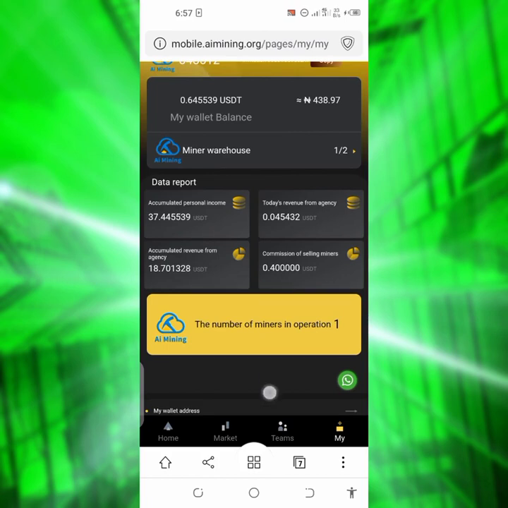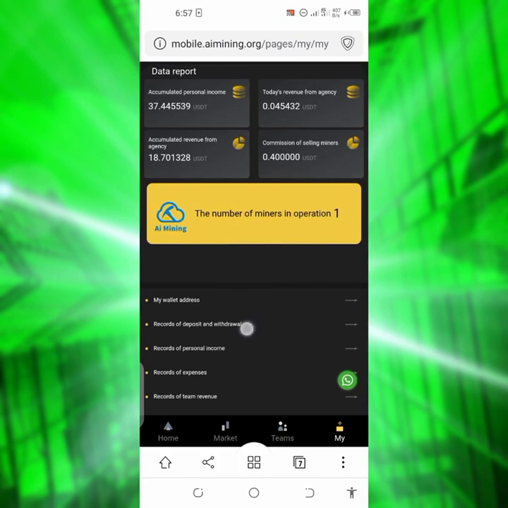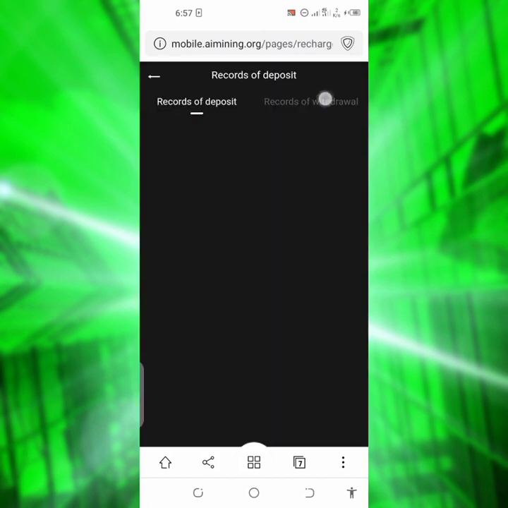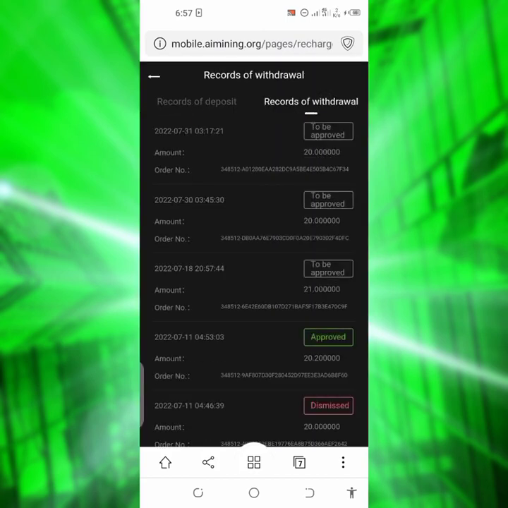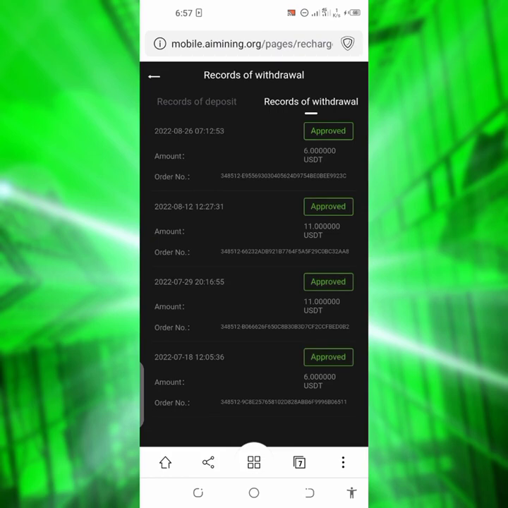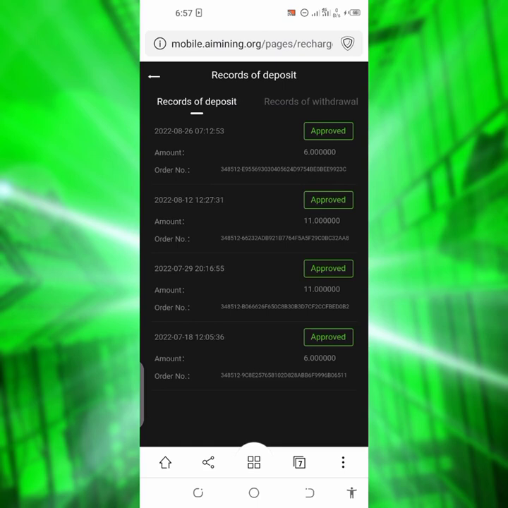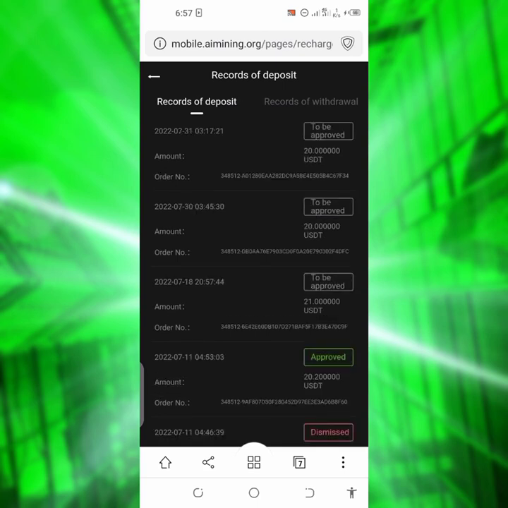But this is not the update of today. Let me show you guys my withdrawal proofs so that you can see how much I've withdrawn from AI mine. I withdrew 6 USDT, 11 USDT, 11 USDT, and now 6 USDT, which came like 5 USDT because they took out 1 USDT as a charge fee. And my only deposit on AI mine is just 20 USDT.